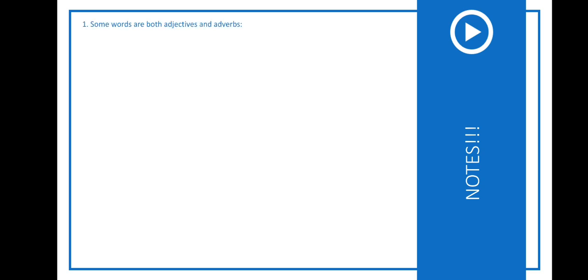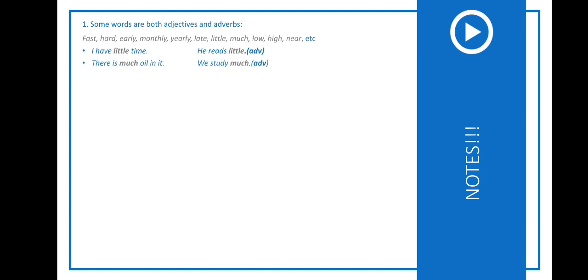Some words are both adjectives and adverbs: fast, hard, here, early, monthly, yearly, late, little, etc. I have little time. In this example, little describes the noun time. He reads little. In this example, little describes the verb read, so this is an adverb. There is much oil in it, so much plus noun. We study much. Here, study means a verb plus much, so much is an adverb here.